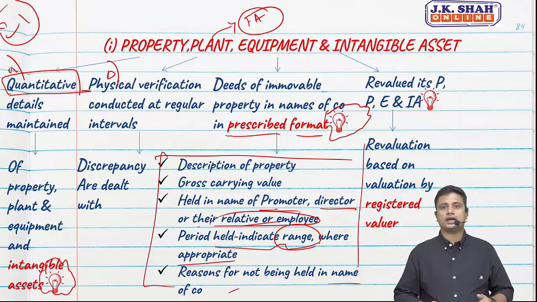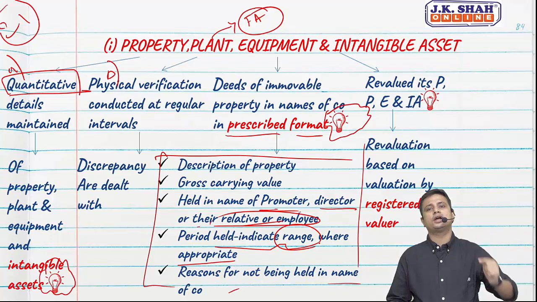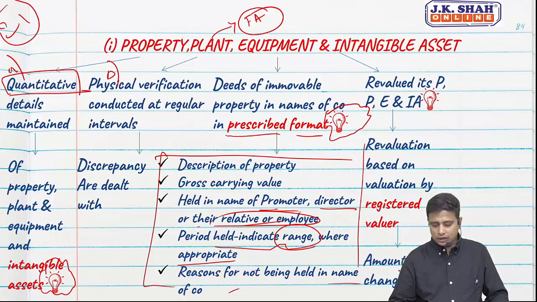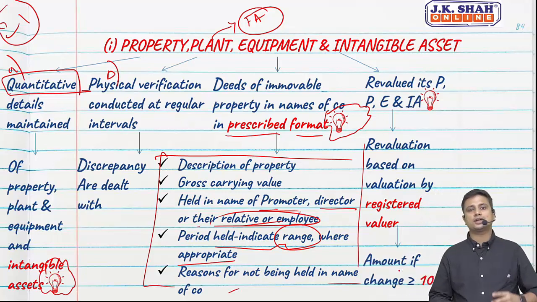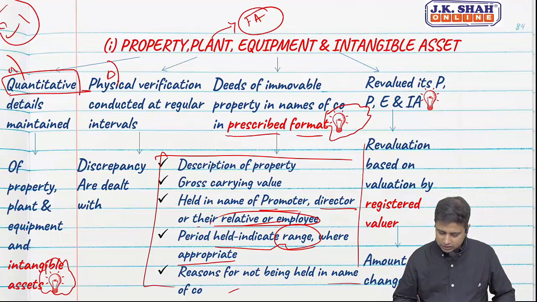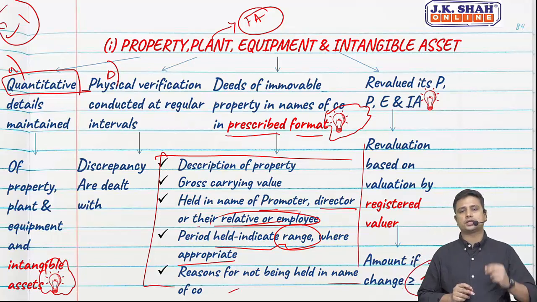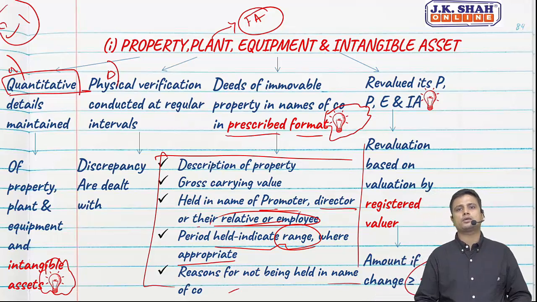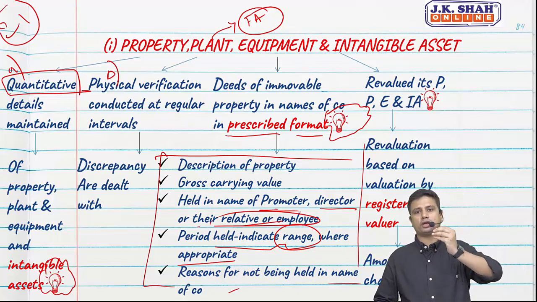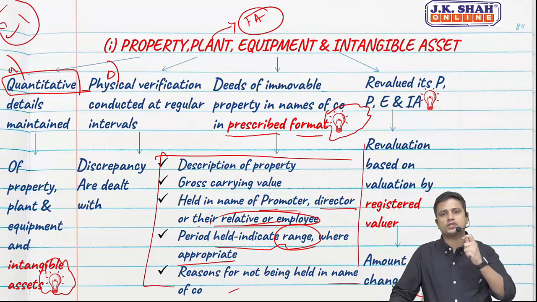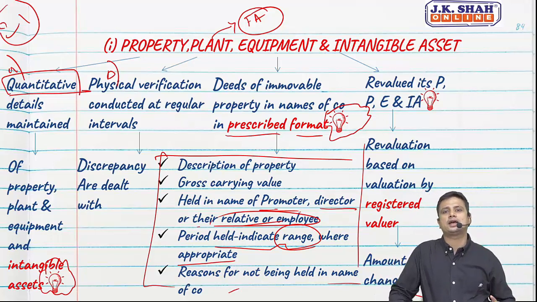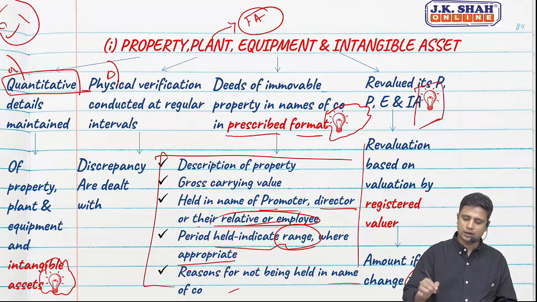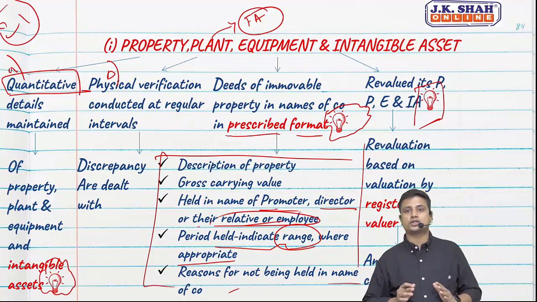And again, if yes, and if the revaluation is greater than 10%, now we need to report the amount as well. That is the amount of change, if it is greater than 10%. So if the revaluation is, let's assume, 2% or 5%, we need not report the amount. However, if the revaluation is greater than 10%, in that scenario we need to specify the amount. So again, this is a new point as per CARO 2020. There was no such point for revaluation.